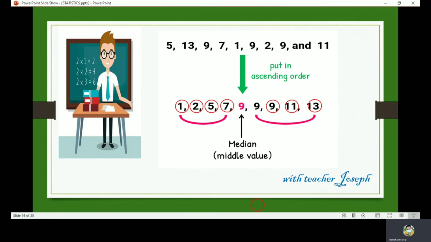Seven and nine is the last from the second part. So that's why the median is 9. So how are you going to do that? Like what I said, if it is an even number, you are going to add plus 1 divided by 2. Since this is an odd number, you are going to copy only the median. So that's why the answer is 9.